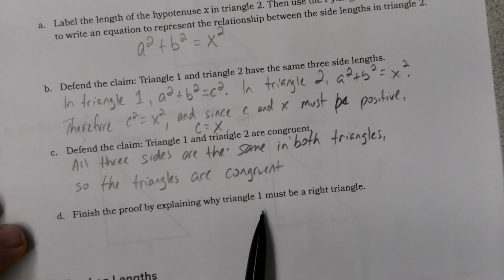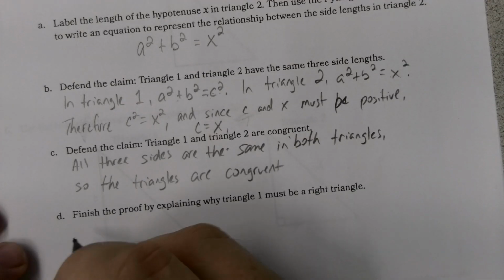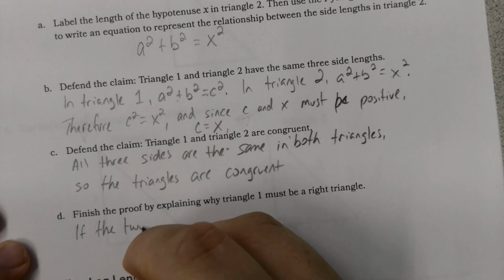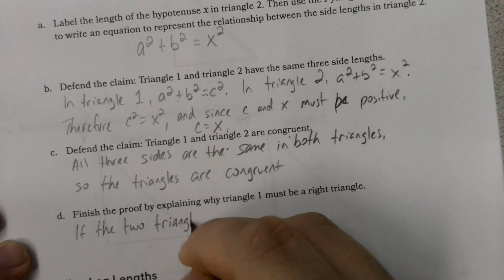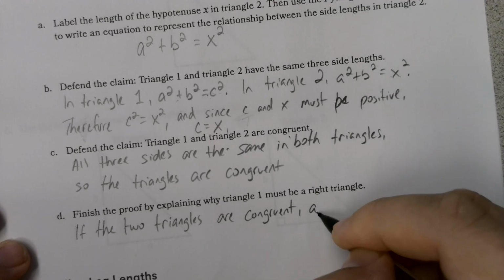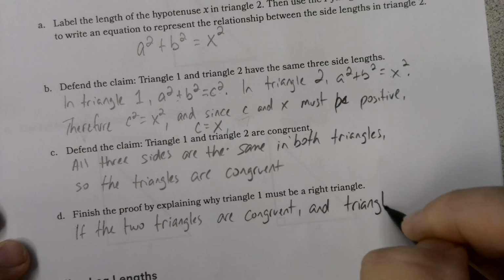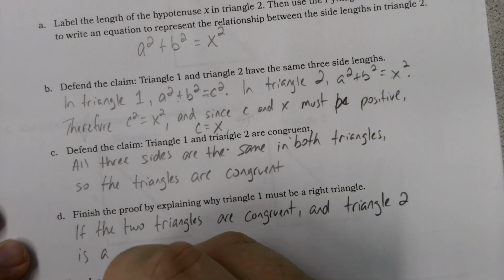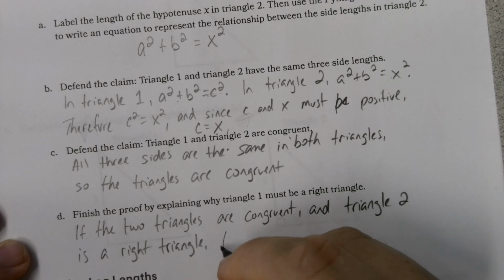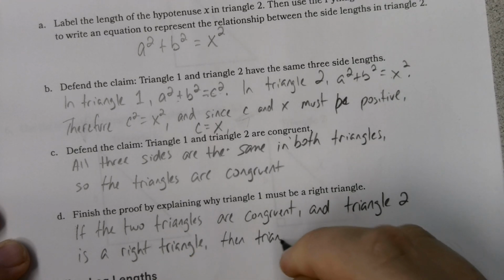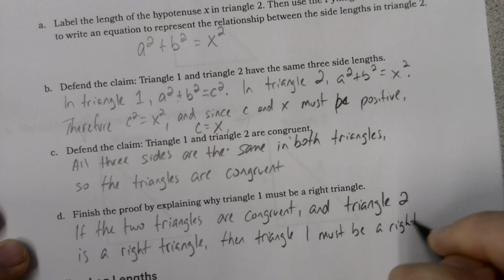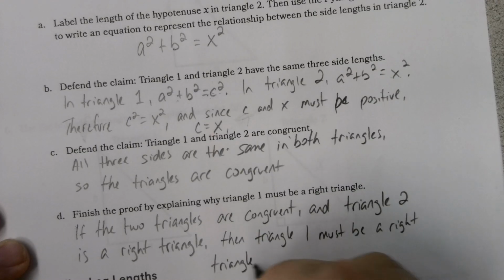And finish the proof by explaining why triangle 1 must be a right triangle. Well, if the two triangles are congruent and triangle 2 is a right triangle, then triangle 1 must be a right triangle as well.